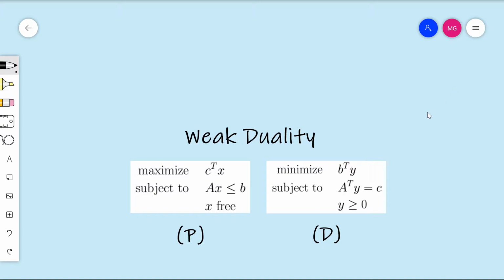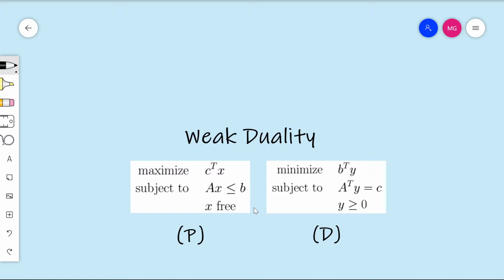So for what we do in this video, for the most part, we will be considering a primal-dual pair of linear programs, where the primal is a maximization problem that you can see here on the left in a general form, and the dual is the corresponding dual linear program that you can see on the right. So the statement that we will make about weak duality will be made assuming that the primal is a maximization problem and the dual is minimization, but there's an entirely analogous statement that you can make if instead the primal was minimization and the dual was maximization, because as we've seen before, the dual of the dual is the primal, so it doesn't really matter which one you call primal and which one you call dual. You just need to know that they come in a pair and one is the dual of the other.